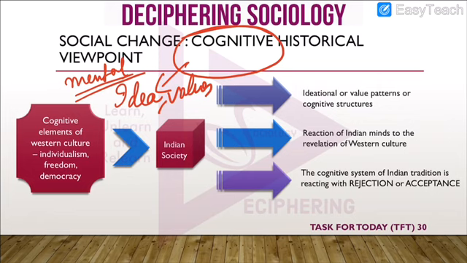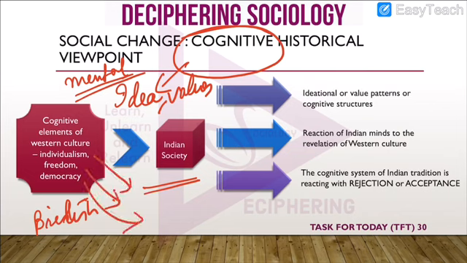So, Indian society went through social change, and how did this happen? This happened when it came in contact with the West because of the British, and it was exposed to certain values like individualism, freedom, democracy. These values were not present in India before.